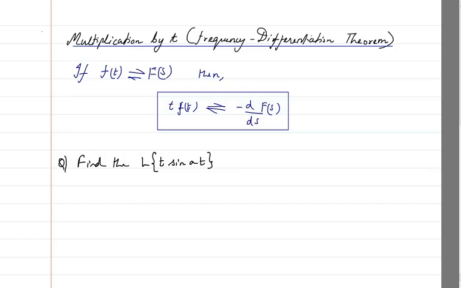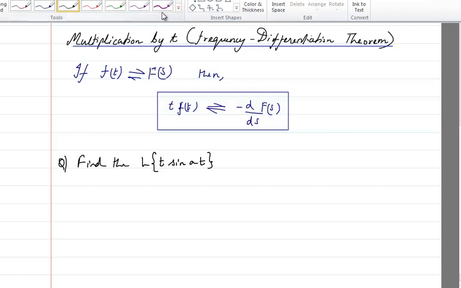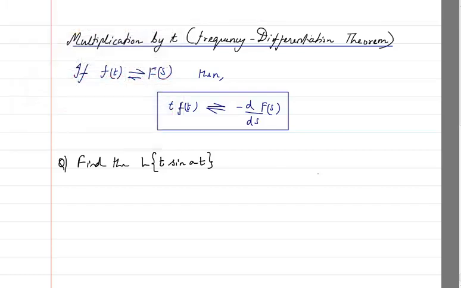If you get something like this, generally we will have to put it in the equation from 0 minus to infinity. If you want to find out the Laplace transform, the equation is the integral of t sine of at e raised to power minus st dt.